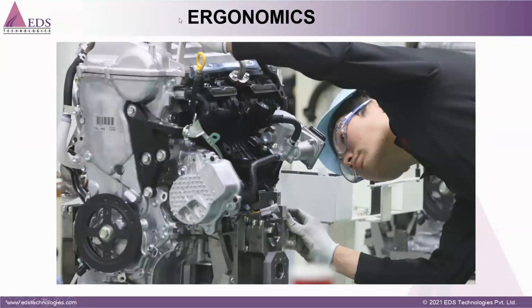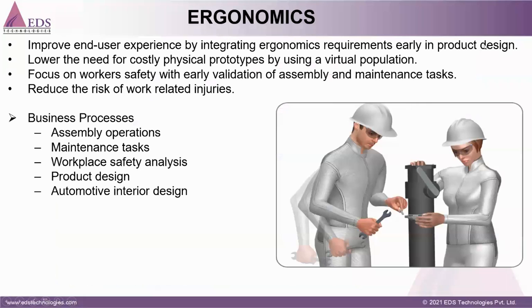Next discipline is ergonomics for Dalmia. Ergonomics is nothing but validating the tasks, where the worker is working with respect to the machine. So what should be the position of this worker, what should be the good posture for the worker at the time of working.